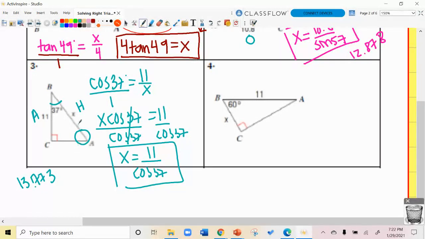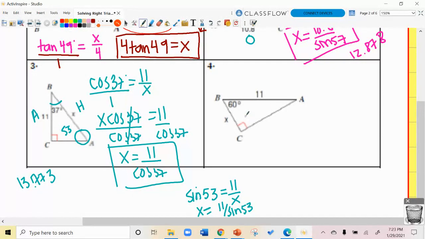37 is, which is, what is that, 53? And you would have just set it up and said the sine of 53, the sine of the complement, equals 11 over x. When we went to solve this, we would end up with x equals 11 divided by the sine of 53. I'd cross multiply, and those are going to be equivalent. I would get the same thing.